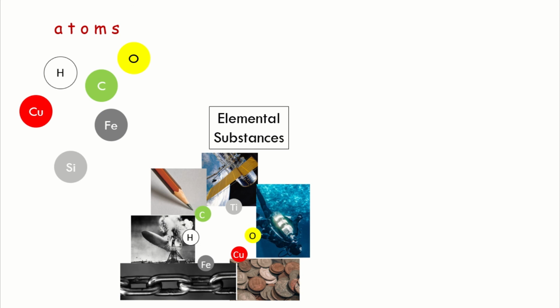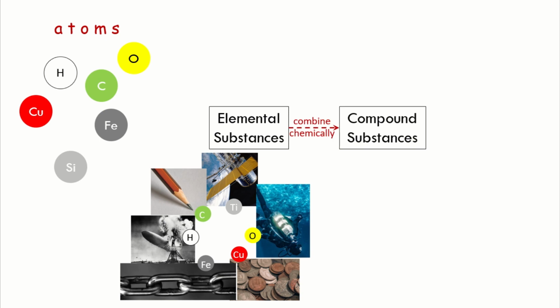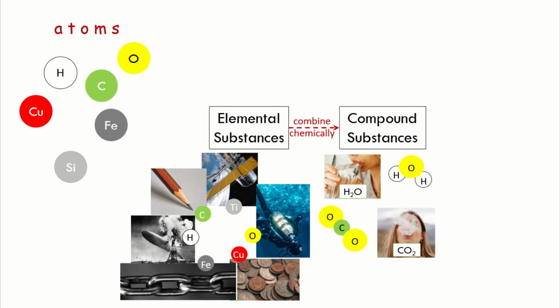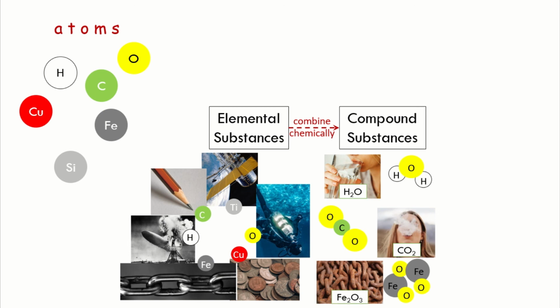Meanwhile, there are also substances that are made up of two or more atoms, and we call them compound substances. Compound substances are made up of two or more kinds of atoms that combine chemically. For instance, we have water, and particles of water are made by combining two atoms of hydrogen and one atom of oxygen together. Carbon dioxide, the air we breathe out and the byproduct of burning, is made up of two atoms of oxygen and one atom of carbon. Rust, on the other hand, Fe2O3, is made up of two atoms of iron and three atoms of oxygen.